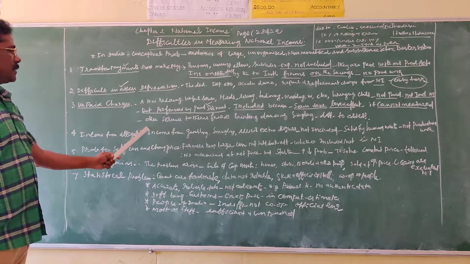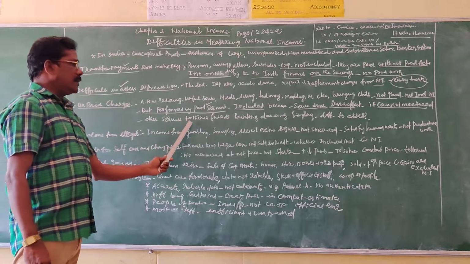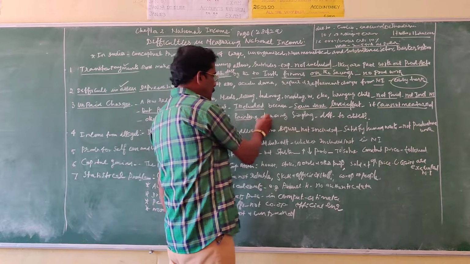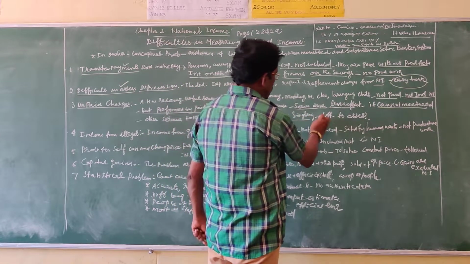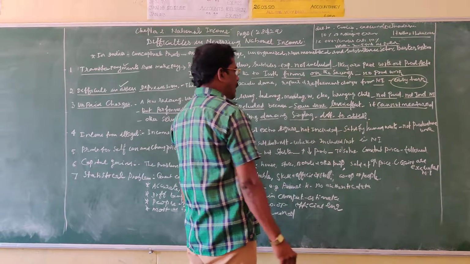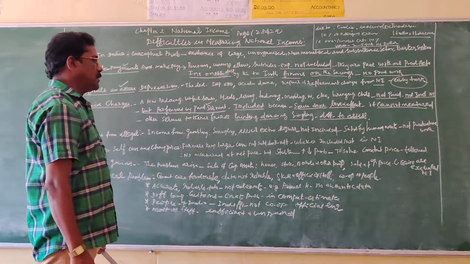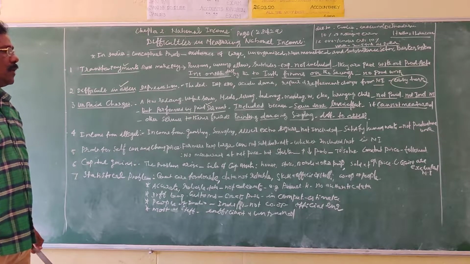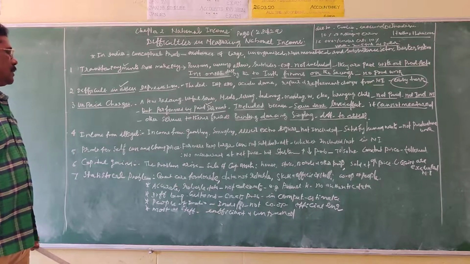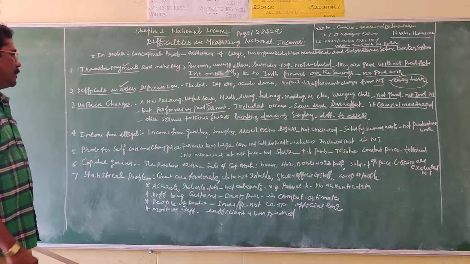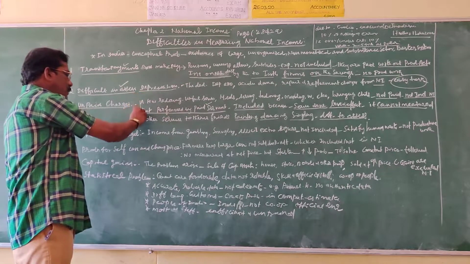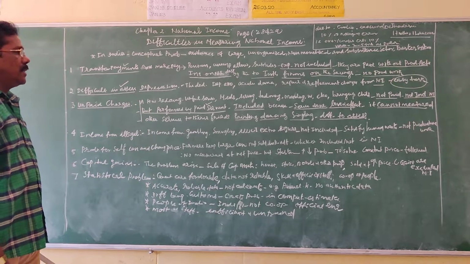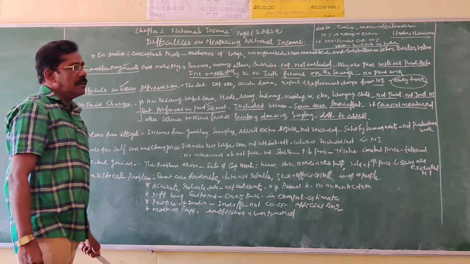Other services, suppose any services rendered to their friends by way of painting, dancing, singing, these are all difficult to assess. The valuation of the charges, income or expenses is difficult. So these unpaid services are not correctly measured, so the real income of a nation is not a correct one.